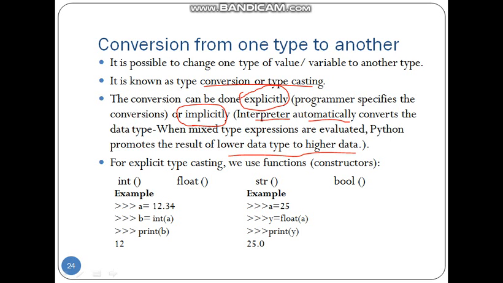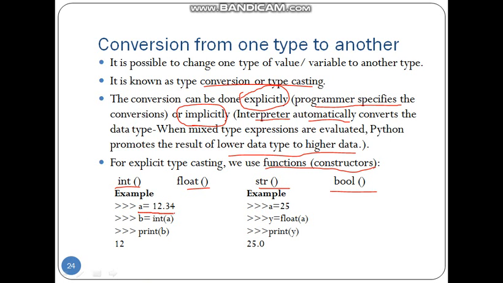But let's see the explicit now. Explicit type conversion is done by the programmer. We forcefully do the conversion, that is explicit. We can do that with the help of functions called constructors, say int, float, str, bool. These functions can be used to convert to that particular type. Let's see this example first.